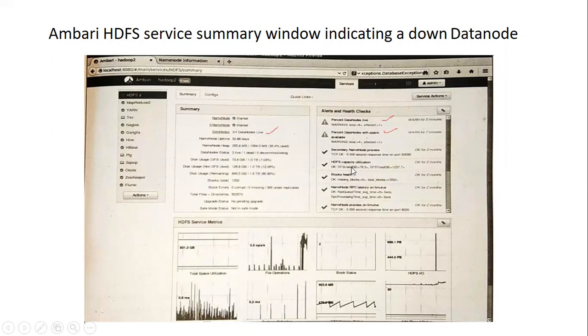The main thing is that Ambari works based on the web interface, with no need for a command prompt. It can be administered through the web interface. The services for all the essential Hadoop tools can be managed and monitored through the web interface. That is the main focus of Ambari. Moving on, a specific host with an issue can be found by examining the host window, which shows which host is having the problem.